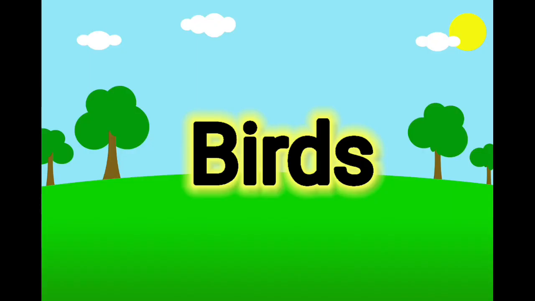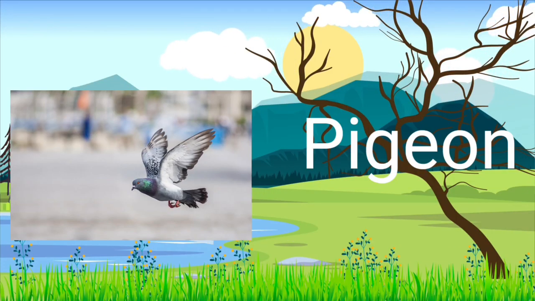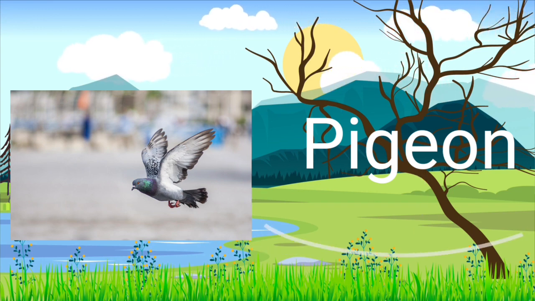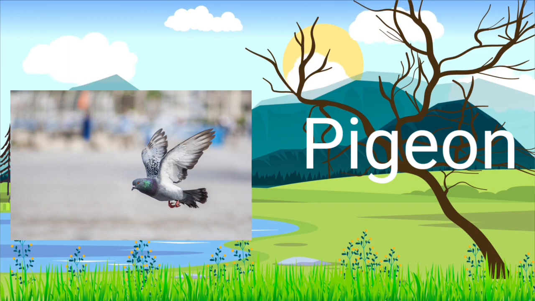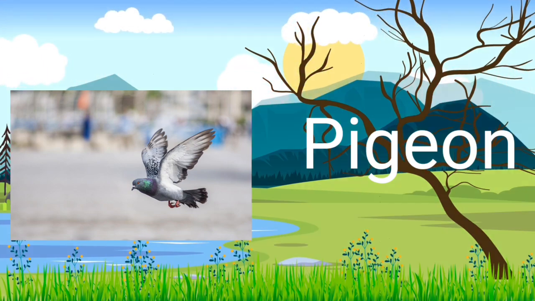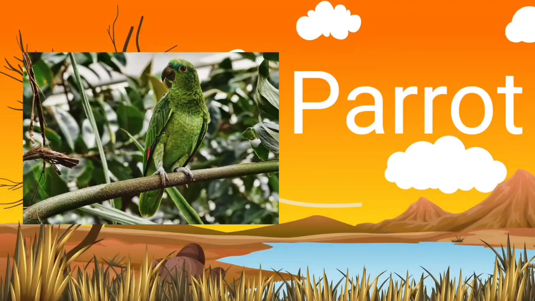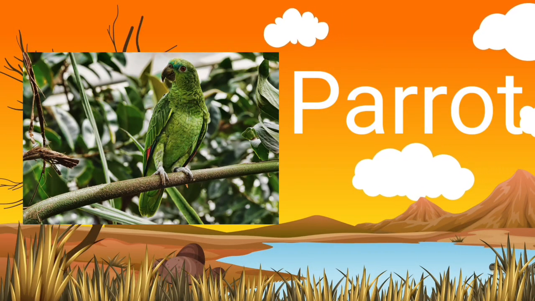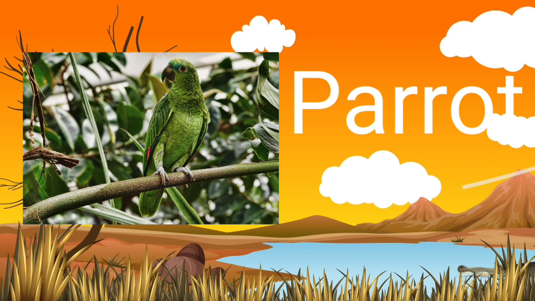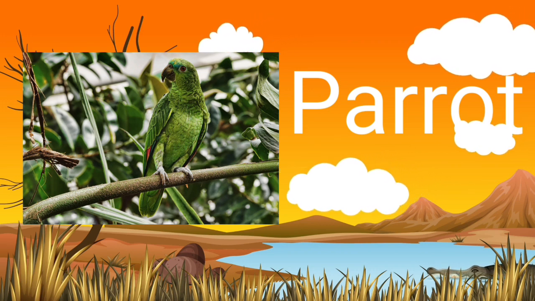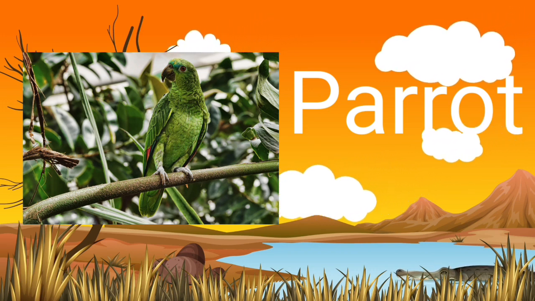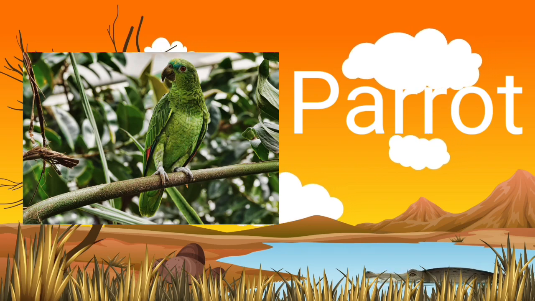Next we will learn about birds. Pigeon. This is a pigeon. P for pigeon. A pigeon is grey in color. A pigeon eats grains. Parrot. This is a parrot. P for parrot. A parrot is green in color. A parrot eats chilies.